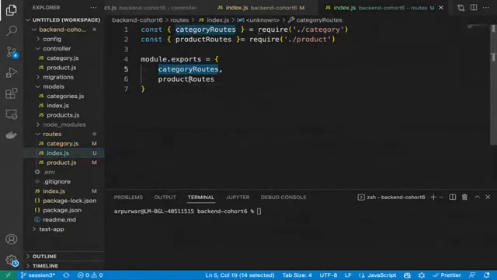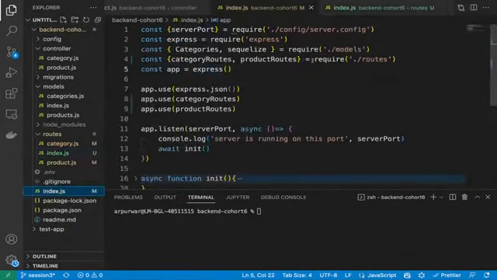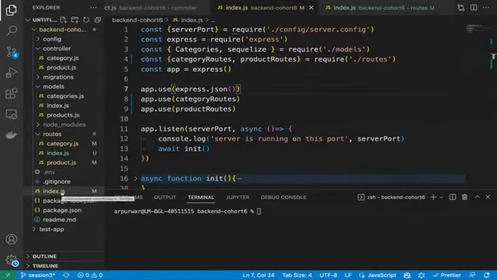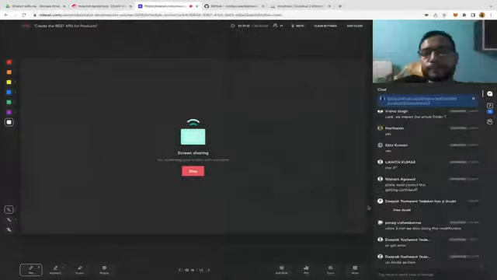We are exporting category routes and product routes directly from here, and in the main index.js we are simply taking category routes and product routes and using app.use. So we have reduced one line in our main index.js file. And if the name index.js is confusing, I can change this name to app.js also. The main file could be app.js.